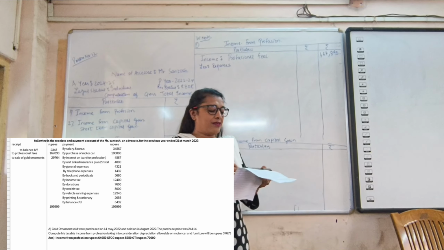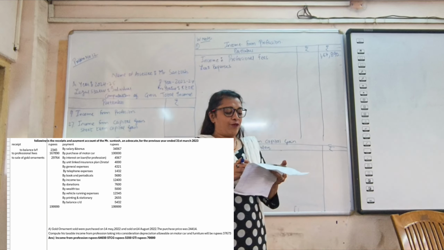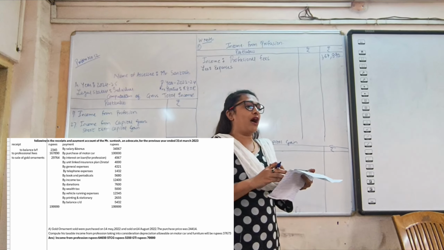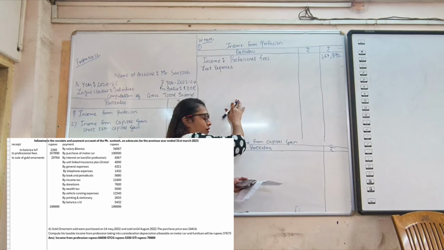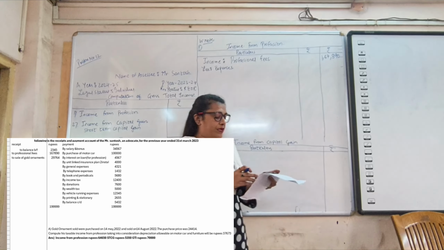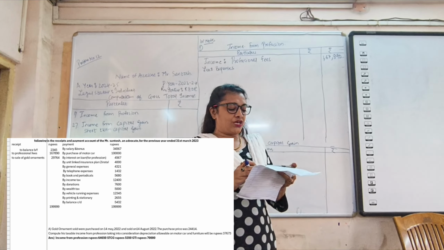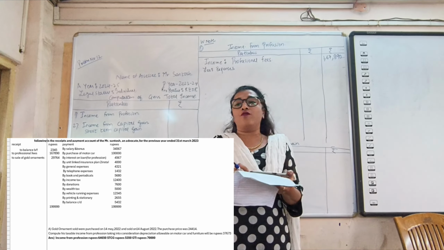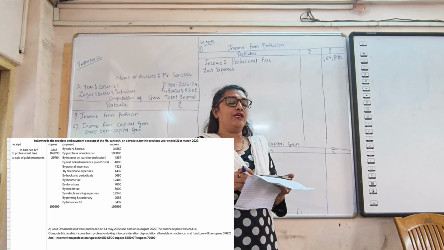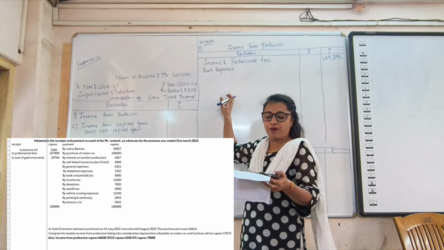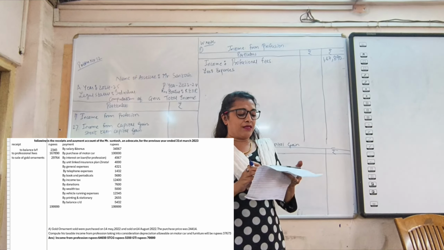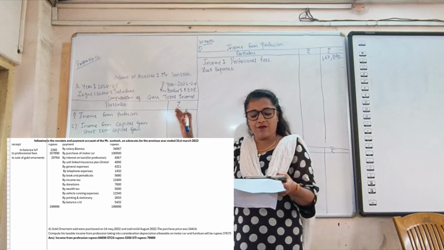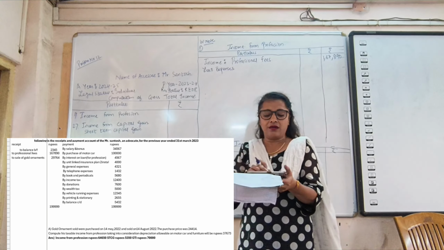Next is general expenses. It's an allowed expenditure. Telephone expenses, books and periodicals, these three expenses are allowed expenditure. There we are going to deduct these expenditures. Thereafter, income tax, donations, wealth tax are disallowed expenditure, so we will not deduct these expenses from income from profession. Vehicle running expenses, printing and stationery are again allowed expenditure. We will deduct these expenditures.